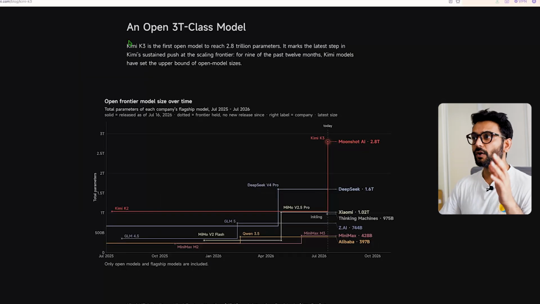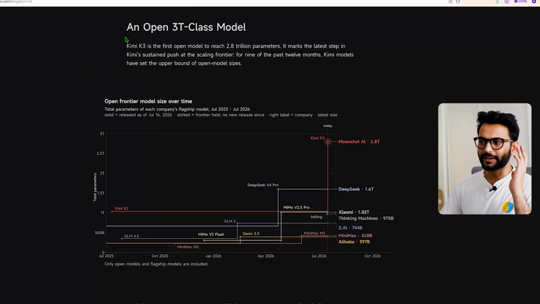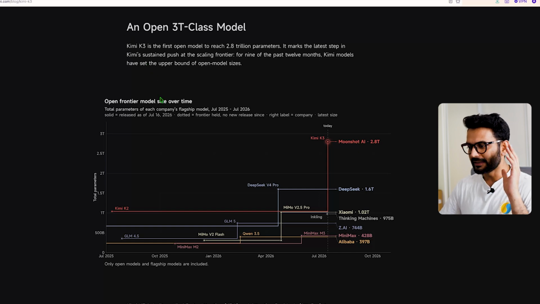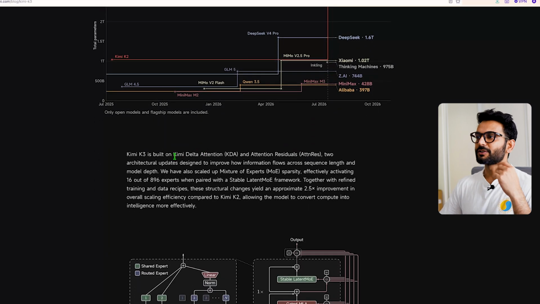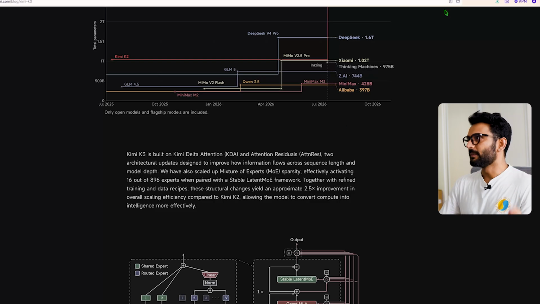And as you can see, they announced Kimi K3, the first open model to reach 2.8 trillion parameters. And on the 26th or 27th of July, they're going to release all the weights of Kimi K3, but right now they're not available. So Kimi K3 is built on special components called Kimi Delta Attention, KDA, and Attention Residuals. What does that mean? Let me explain.